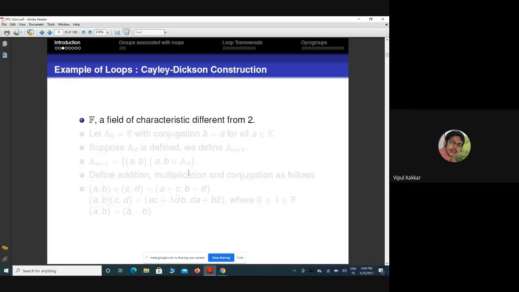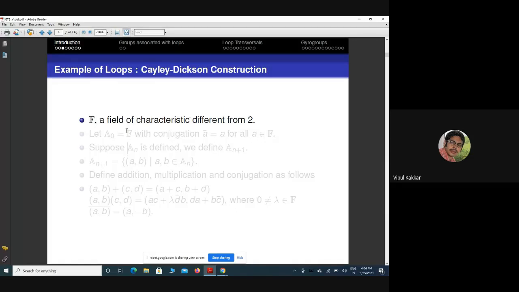Okay. Now the second example, which is the well-known example you know as the Cayley-Dickson doubling process. What one does is start from a field F. For the sake of convenience, the field has characteristic different from 2.